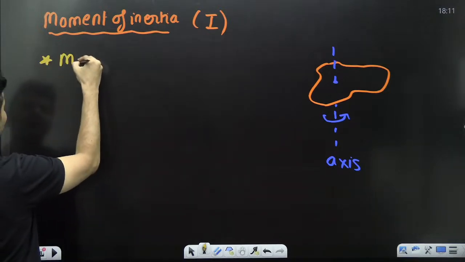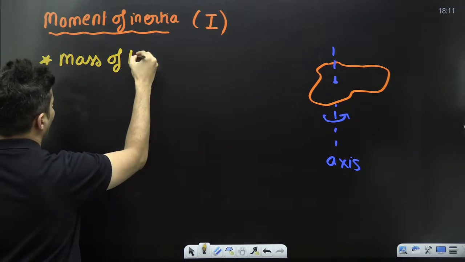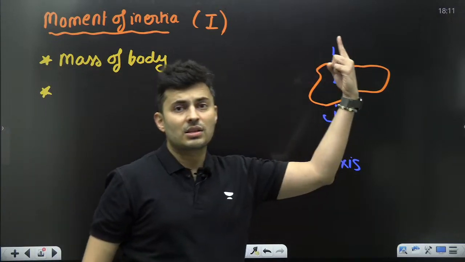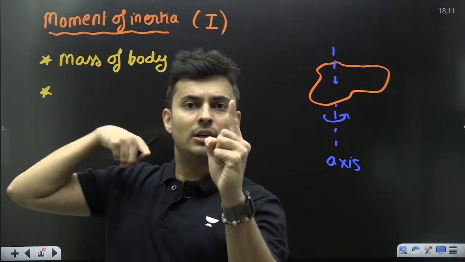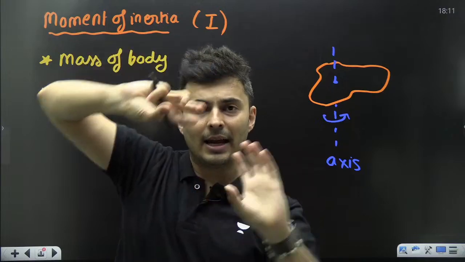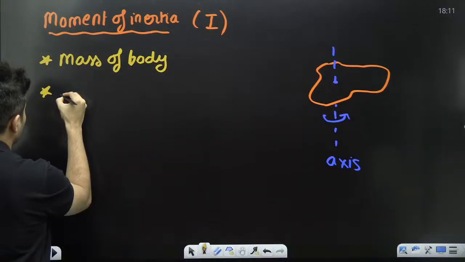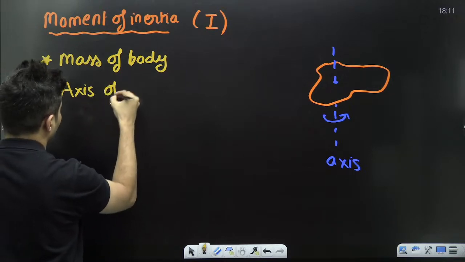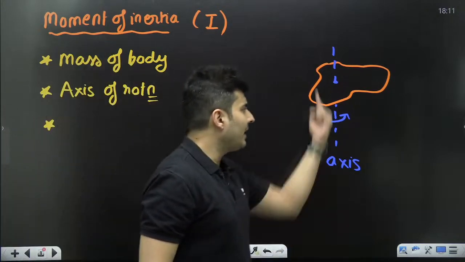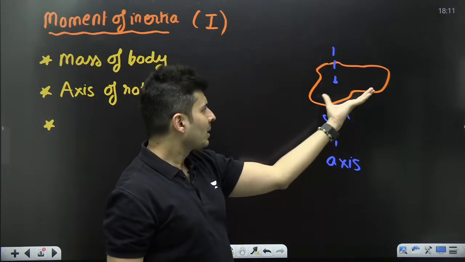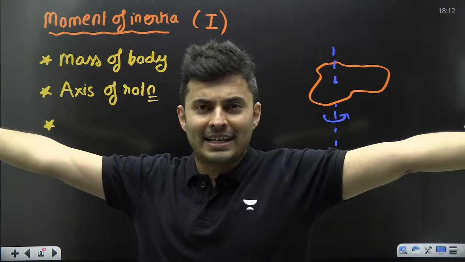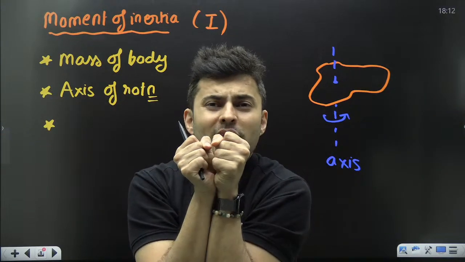Number one, it depends on the mass of the body. Number two, it depends on which axis you are rotating about. Like this, like this, like this. How are you rotating it? Are you rotating the same body like this, like that, like this? So it depends on the axis of rotation. And there is one last thing. Maybe the axis is the same, maybe it is the vertical axis, maybe the mass is the same. But let's say the masses are far away from the axis. Maybe in some other body the masses are close to the axis.